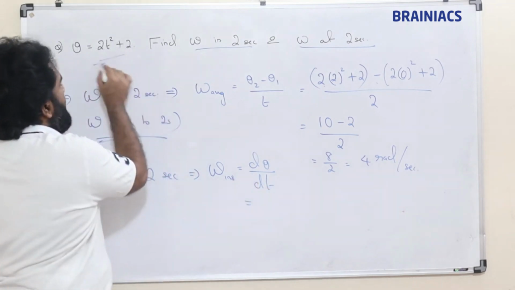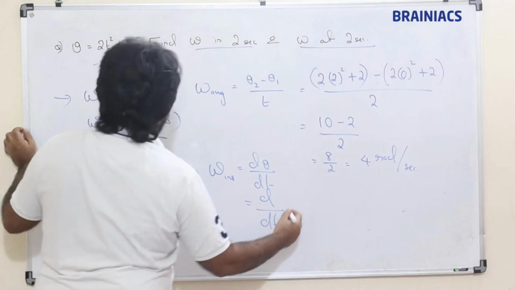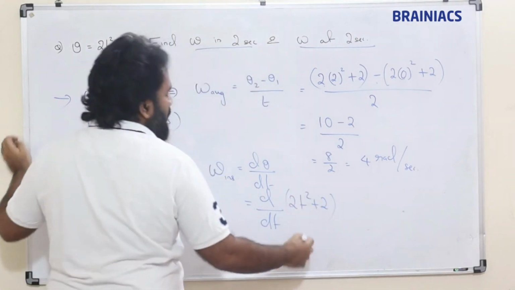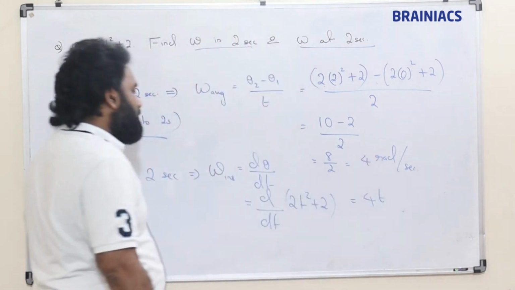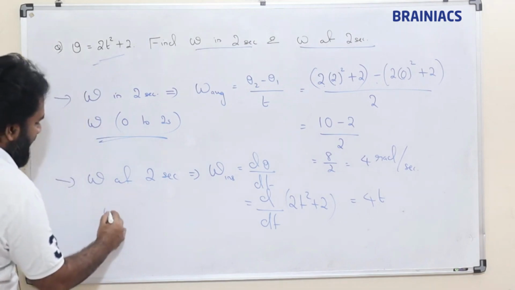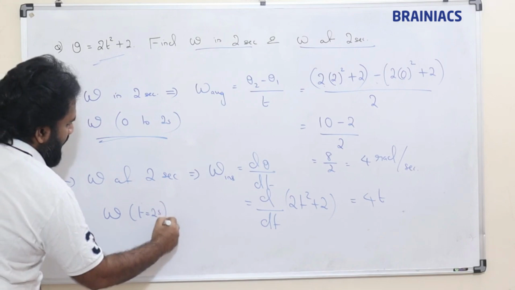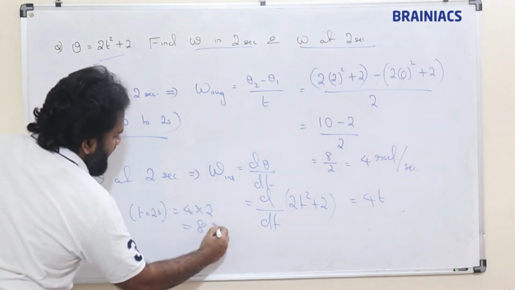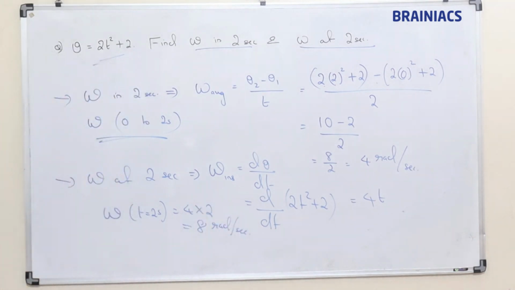Differentiating 2t square plus 2 gives 4t. So omega at 2 seconds is 4 into 2, which is 8 radians per second. That is the answer for this question. Clear?